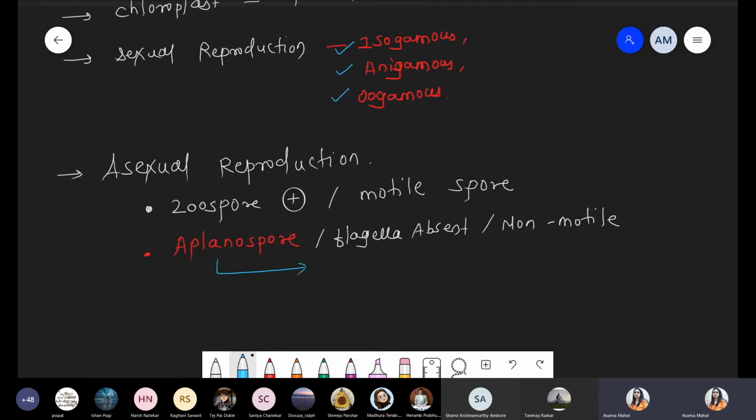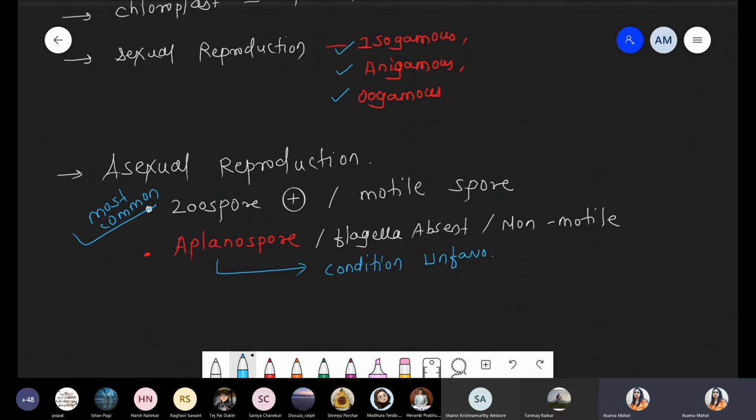But you have to remember this condition: when does aplanospore form? When the condition is unfavorable. When the condition is a stress condition, they lose the flagella, and that condition is represented by the aplanospore. So it depends on the condition. Normally, the most common mode of asexual reproduction is the zoospore, the motile one.